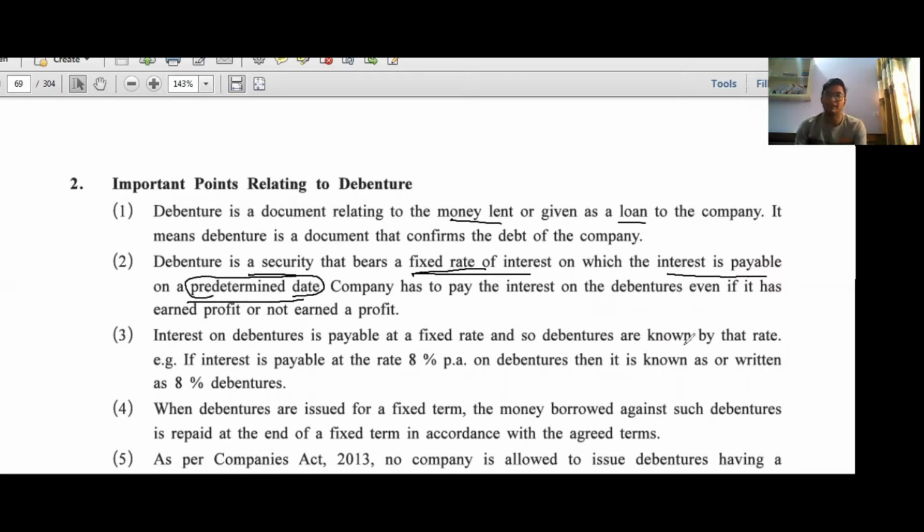Third point, interest on debenture is payable at a fixed rate. So debentures are known by that rate, like if the rate of interest for debenture is 8%, then we call it an 8% debenture. Means debentures are known by the specific rate. Got it?